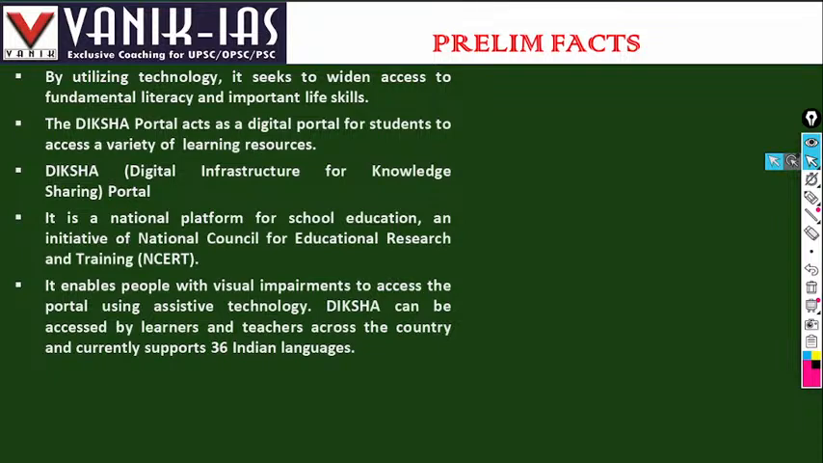It can be accessed by learners and teachers across the country and currently supports 36 Indian languages. Diksha can be accessed in languages depending upon the convenience of the learner. So 36 different Indian languages are being added to this portal. People communicating in a particular language can access the Diksha portal to get their required information regarding learning resources, in 36 different Indian languages.